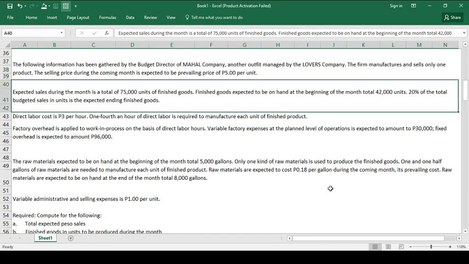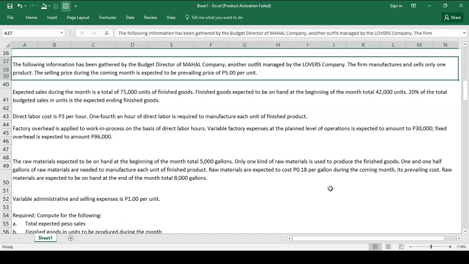So let us read the problem. The following information has been gathered by the budget director of Mahal Company, another outfit managed by the Lovers Company. The firm manufactures and sells only one product. The selling price during the coming month is expected to be the prevailing price of 5 pesos per unit. So the selling price is very important in the requirements provided. Second paragraph, expected sales during the month is a total of 75,000 units of finished goods. So that is our budgeted sales in units.